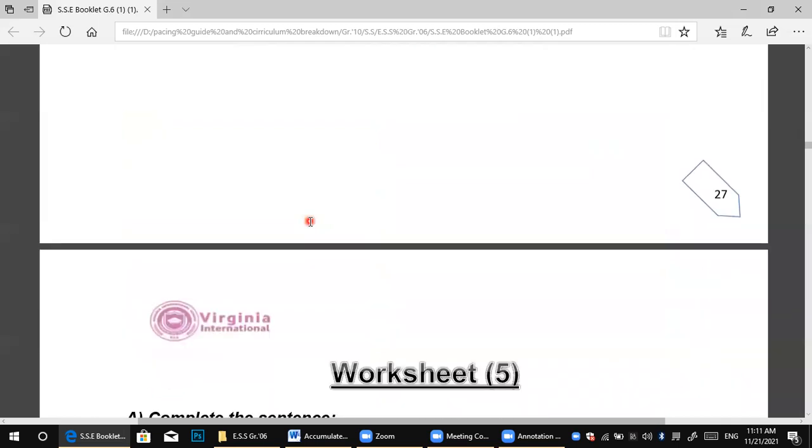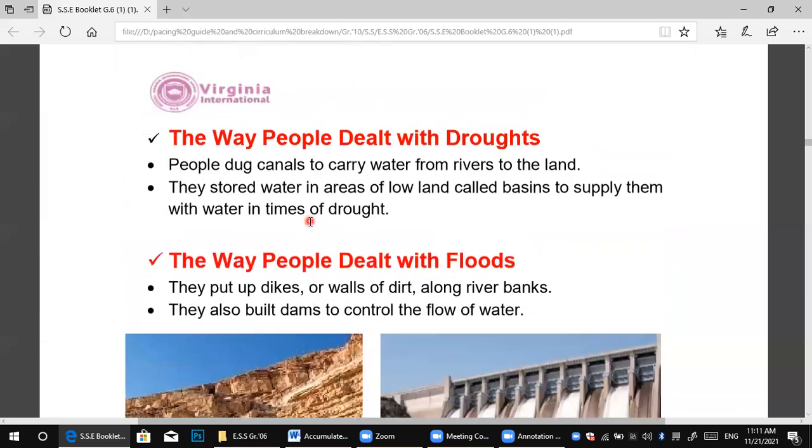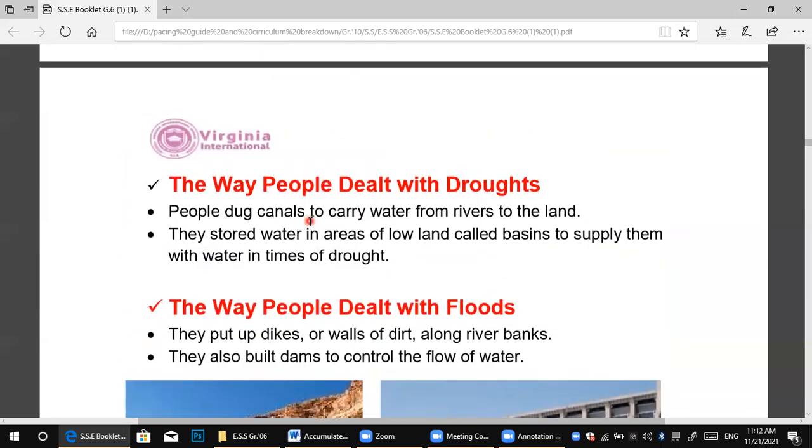Okay, that's it. I think we have finished the chapter, lesson one, I mean. I think it's an easy lesson. We can do it, inshallah, with more explanations in our class.